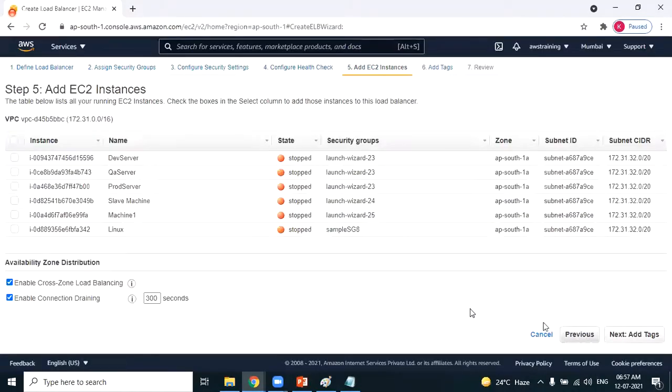Next. Do you want to add any instances? No, I don't want to add any instances. I'm creating a load balancer without EC2 machines. In the previous example, first we created EC2 machines, then we attached the EC2 machines to the load balancer, isn't it? But here I'm directly creating a load balancer without any EC2 machines. Yes, it is possible.